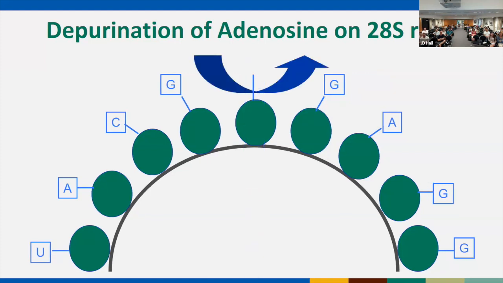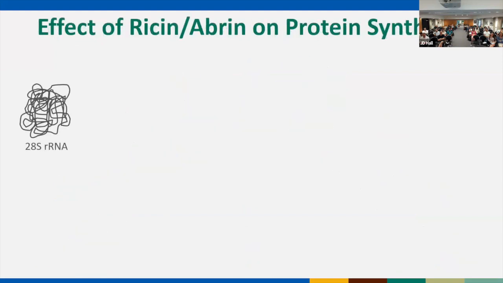So it's a very minor change that's occurring on 28S ribosomal RNA. It's just clipping off adenine. Adenine's 118 daltons. Really very minor change. But it turns out it has a very large detrimental effect for us. So 28S ribosomal RNA, we have it in our bodies. We love it. It works great.